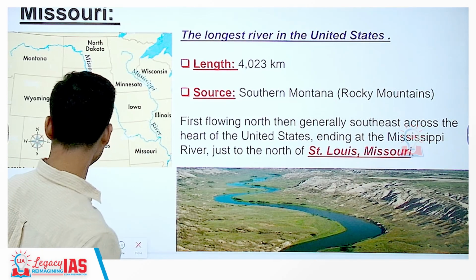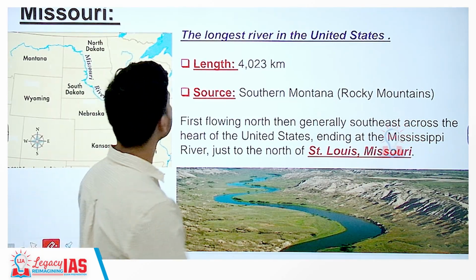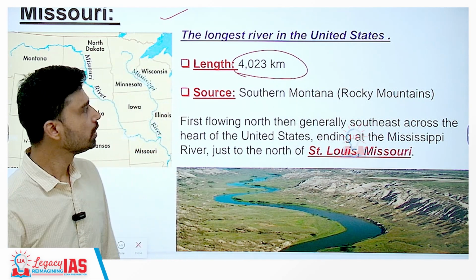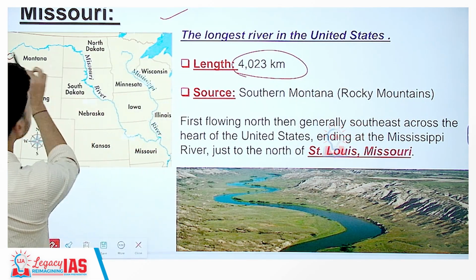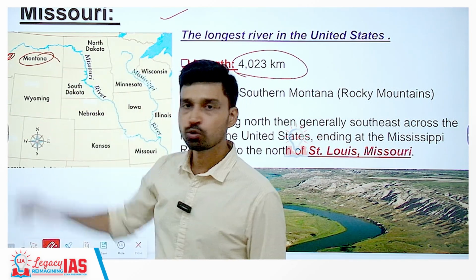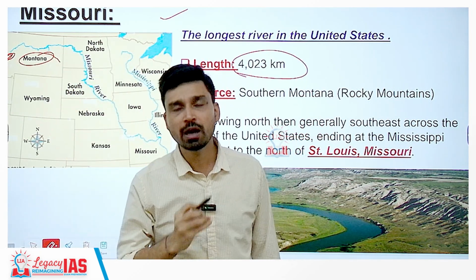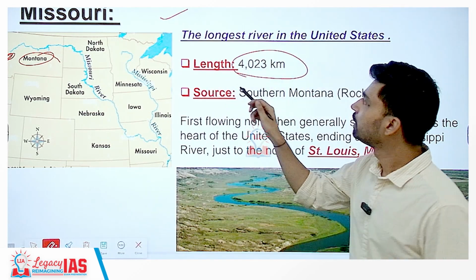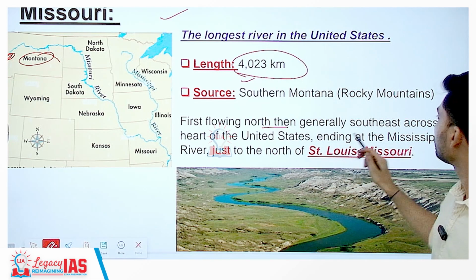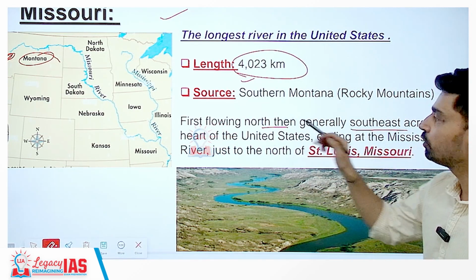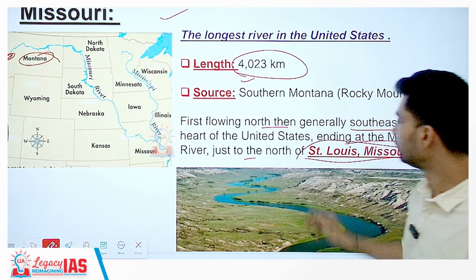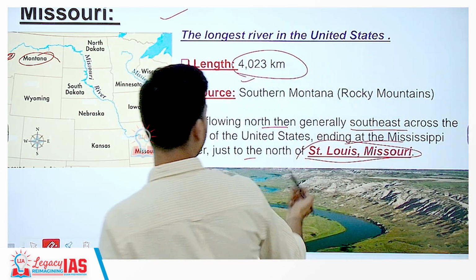Then the longest river of the United States we have is the Missouri River. The length is 4023 km, originating again from the Rocky Mountains, as you can see from here. The state here is called Montana. So, in the southern part of Montana, from the Rocky Mountains, the river originates and then flows north, then further turns southeast across the heart of the United States, ending at the Mississippi River just north of St. Louis, Missouri.